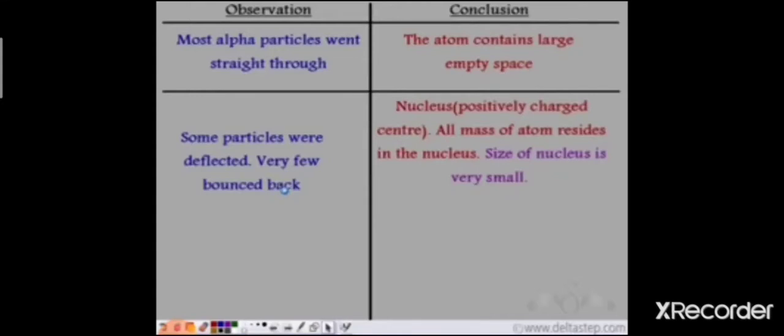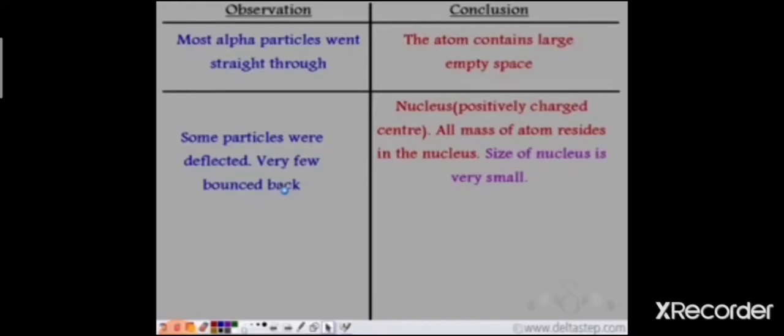All the mass of the atom resides in the nucleus. Since only a few particles were deflected and very few bounced back, this means that all the mass of the atom is concentrated in this small part of the atom, which is known as the nucleus, and the size of the nucleus is very small. Since most of the particles pass through a straight path, this means that the nucleus of an atom is very small as compared to the atom.